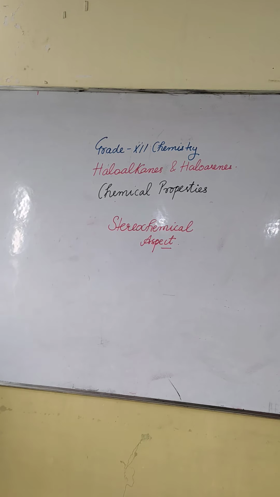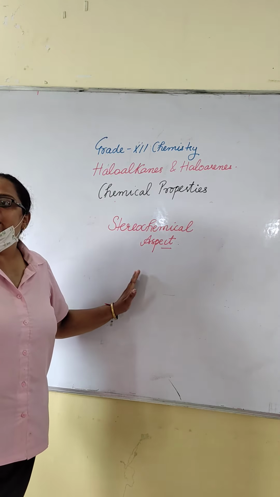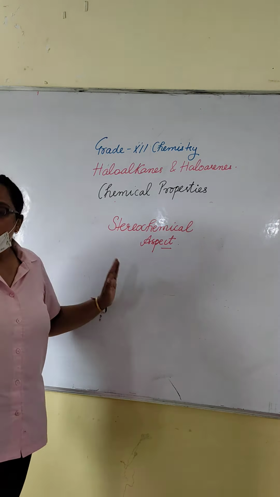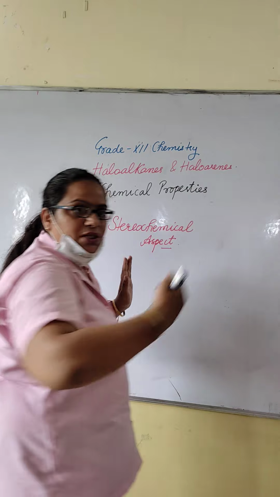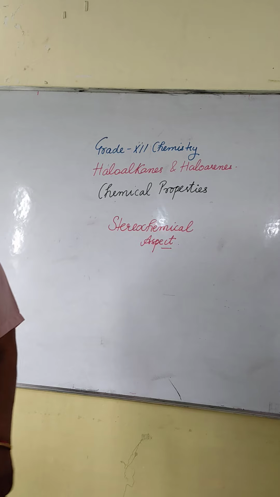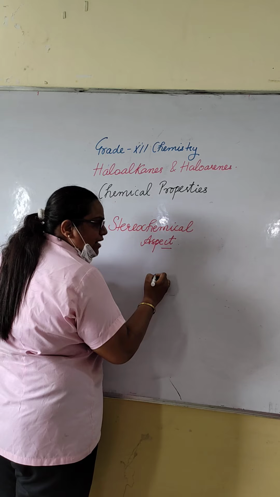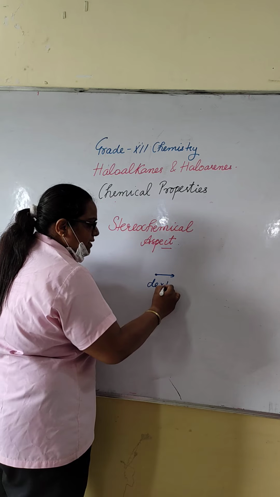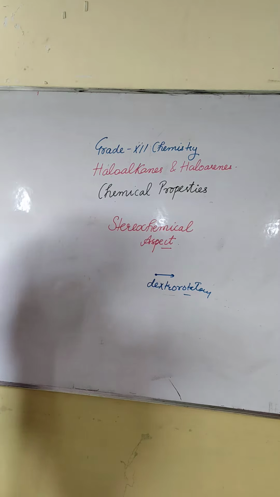When light is passed through a solution, those solutions which rotate the light are known as optical isomers. They rotate the light either to the right direction or to the left direction. If they rotate the light to the right or clockwise direction, these compounds are known as dextro-rotatory. Dextro means right.